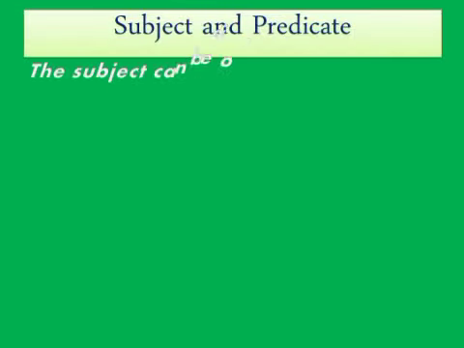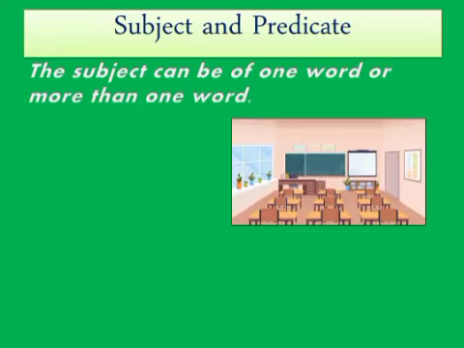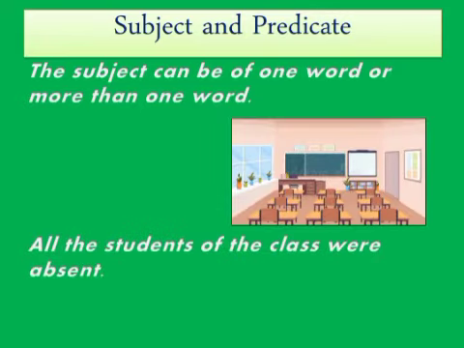Children, remember that the subject can be of one word or more than one word. Let us understand with the help of examples. All the students of the class were absent. Here we are talking about all the students of the class. So, here the subject is all the students of the class and the predicate is were absent.